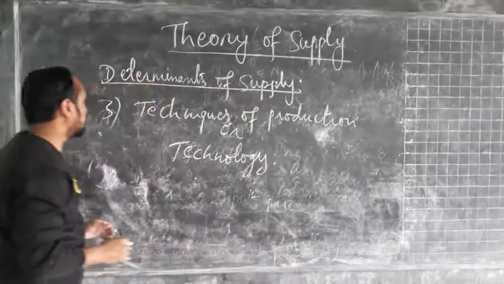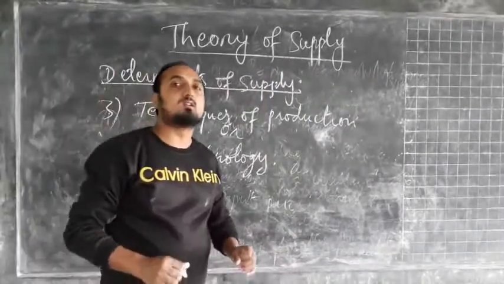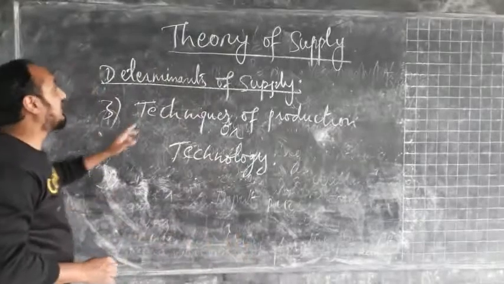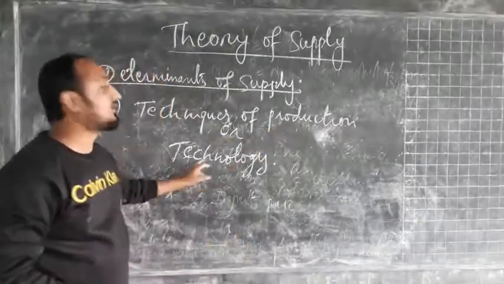The next factor responsible for affecting the supply of a commodity is techniques of production, or technology.